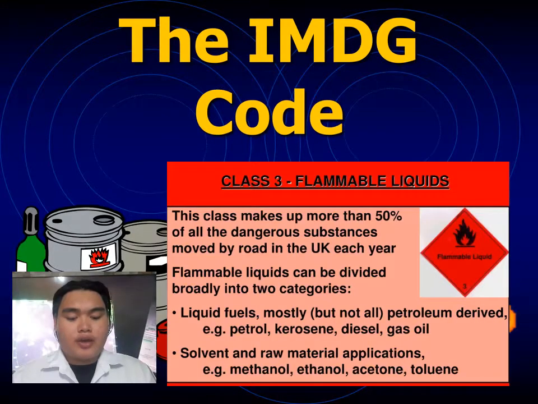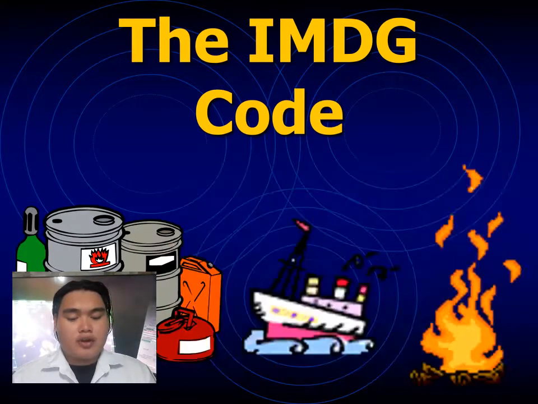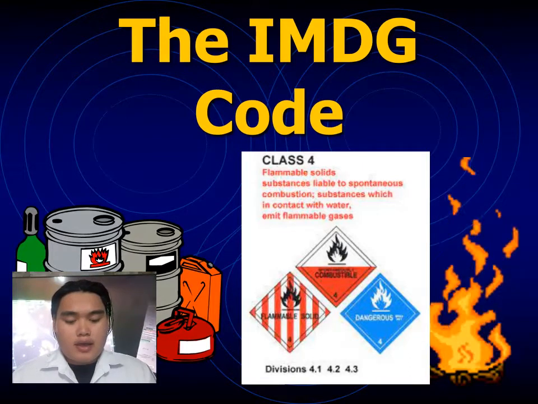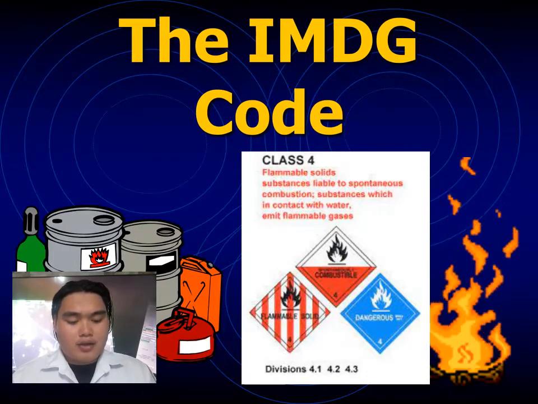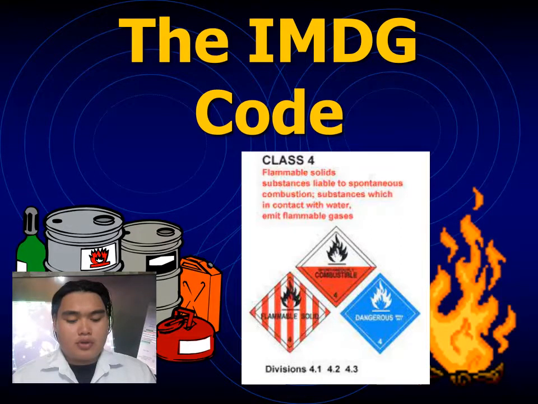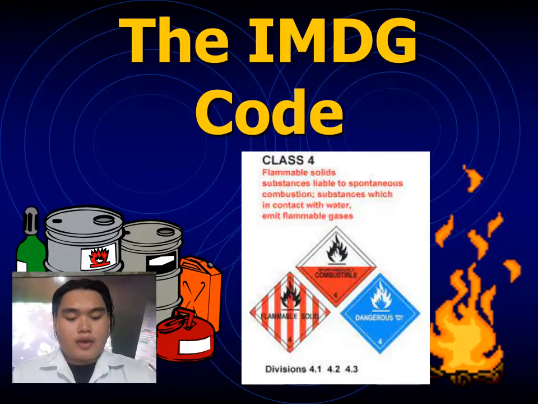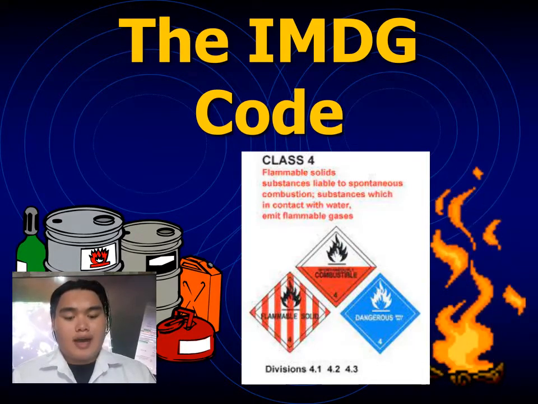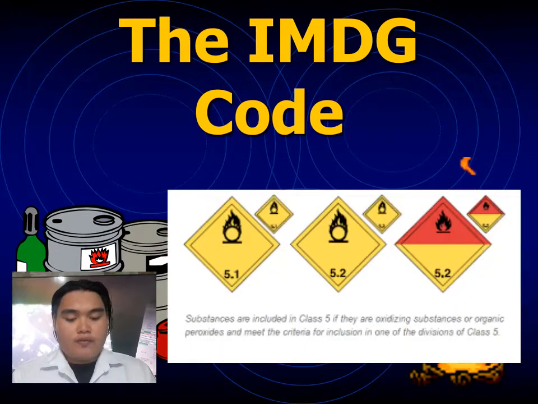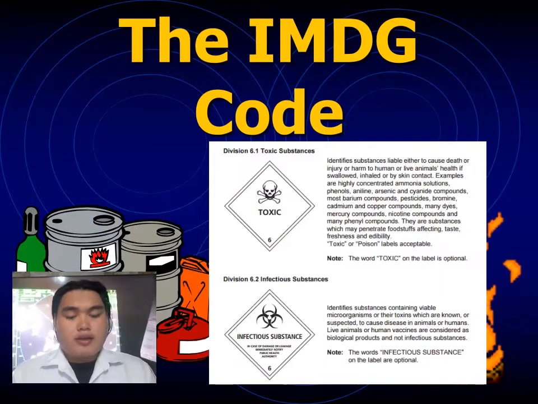Classification 3 is for liquids and has no subdivision. Classification 4 is for solids and has 3 subcategories that deal with highly combustible solids, self-reactive solids, and solids that when they interact with water could emit toxic gases. Classification 5 is for substances that have the chance of oxidation.